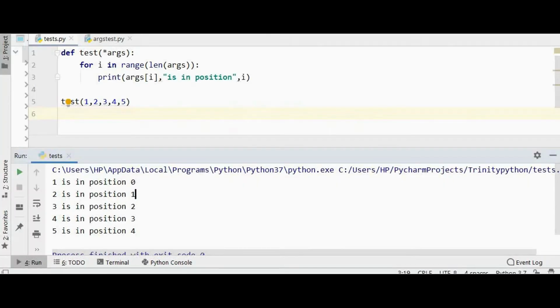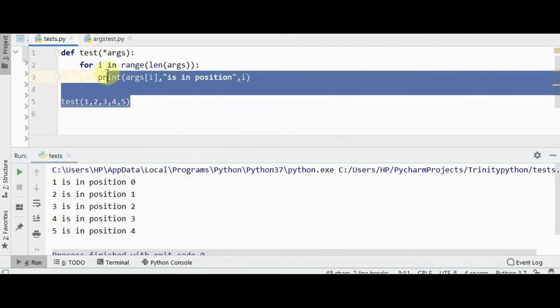Next we have double star kwargs. Double star kwargs creates a dictionary. With double star kwargs, we can name our arguments, which is not possible in star args. And strings of each keyword are the keys of the dictionary, and the values assigned after the equal symbol are the values of the dictionary. So these keyword arguments are also called named arguments. We will see an example for keyword arguments right now.